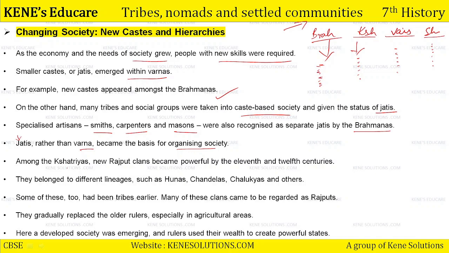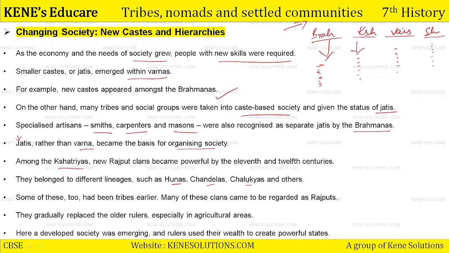Talking about the Kshatriya, among the Kshatriya, new Rajput clans became powerful by the 11th and 12th centuries. They belong to different lineages. Some Rajputs belonged to the descent of the Hunas, some belonged to the Chandelas, some belonged to the ancestry of Chalukyas and others. So basically, there were different Rajput clans under the varna of Kshatriya.